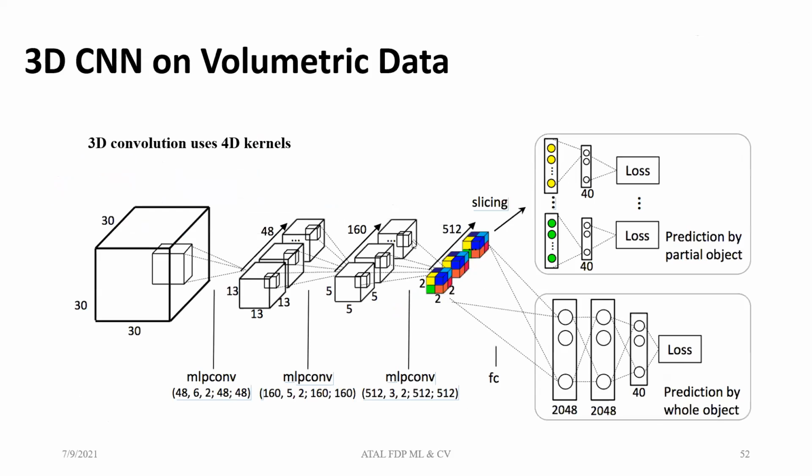This is the network you can use when you are using voxels directly: the three-dimensional CNN with 3D kernels, which can process the data. This we already learned in Ravikumar sir's classes, how to choose the kernel based on the input image sizes. The same process we are following here.